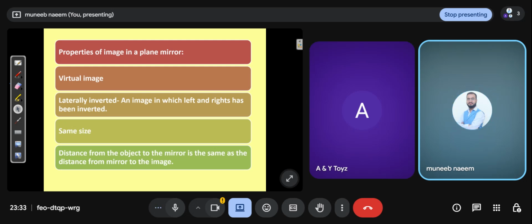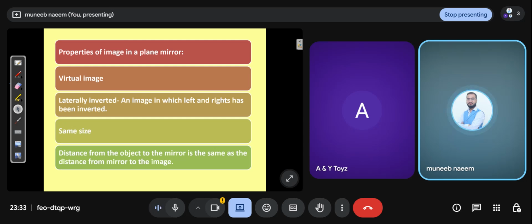And the third one is same size, meaning your object and image are the same size. For example, a person sees their image in the mirror, so the height of the person and the height of the image are both the same. So this means same size. The last one is that the distance from the object to the mirror is the same as the distance from the mirror to the image. Means the distance is the same for object and image.